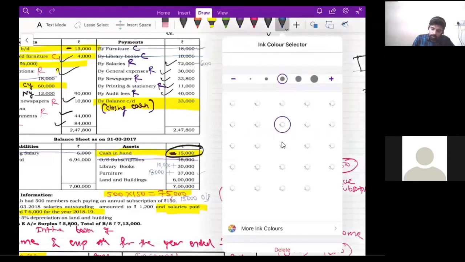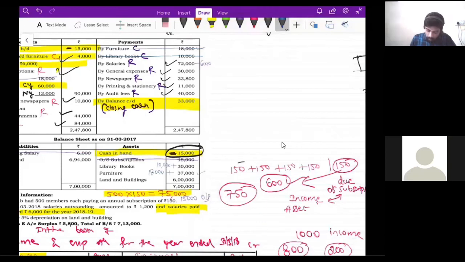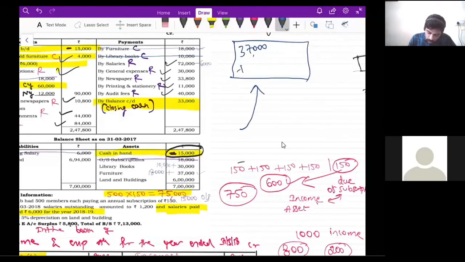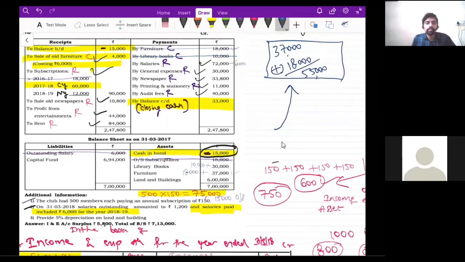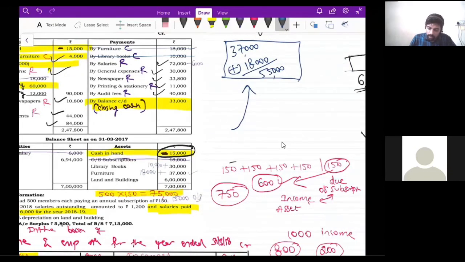Guys, listen to me carefully. See, first we had, let us say this is an NPO. So in this NPO, first we had 37,000 worth of furniture. Got it? Again, we purchased 18,000 worth of furniture, so my furniture value will increase. So plus 18,000, correct? Now it became 55,000 rupees. But then we are selling 6,000 worth of furniture here. See, sale of old furniture costing rupees 6,000, correct? So we have sold 6,000 worth of furniture.